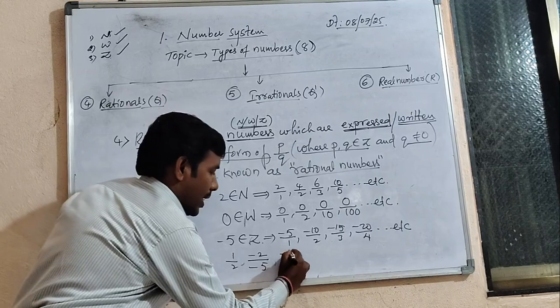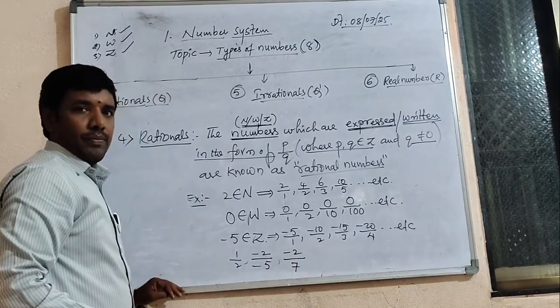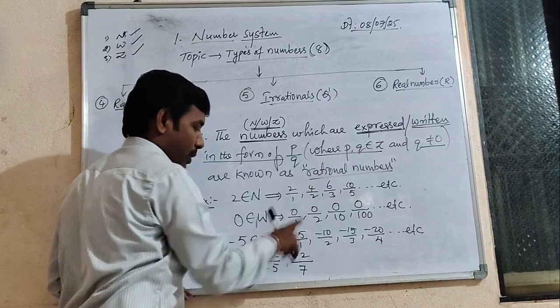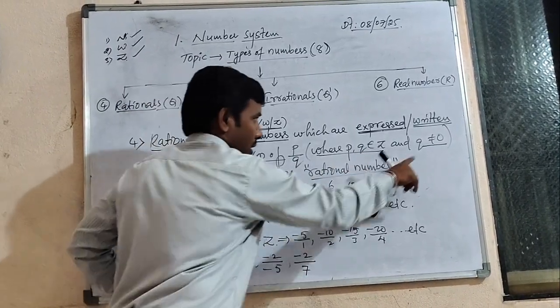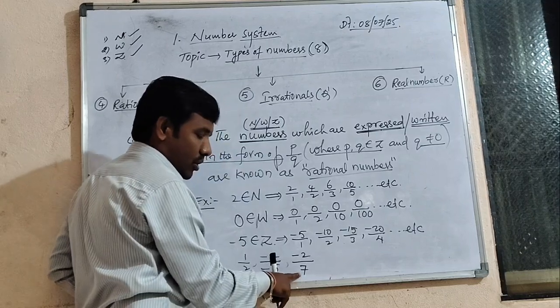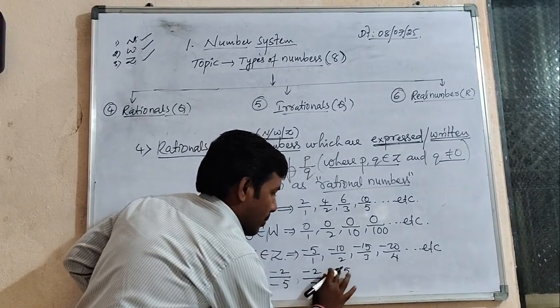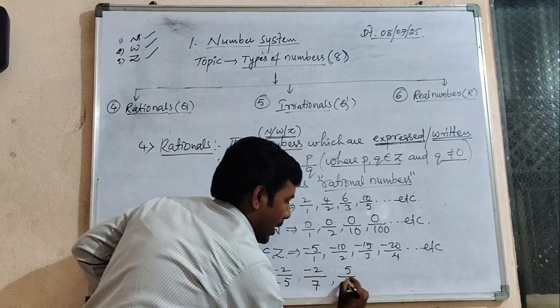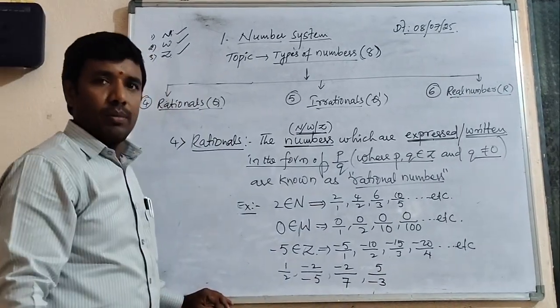Next, minus 2 by 7. It is also rational. Observe the conditions of the p by q form. p and q are integers, minus 2 and 7 are integers, and the denominator is not equal to 0. Next, better to take 5 by minus 3. It is also one of the rational numbers.